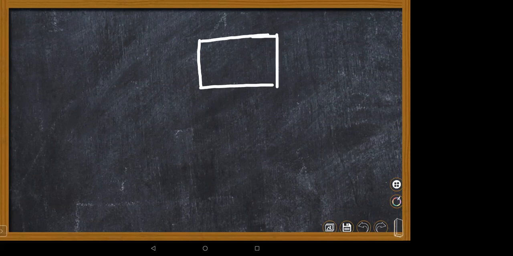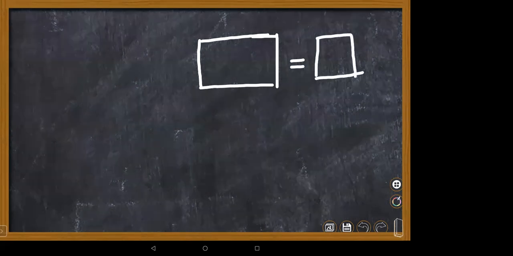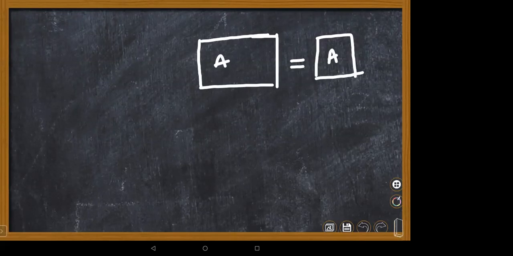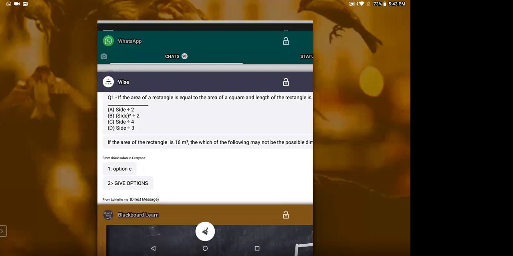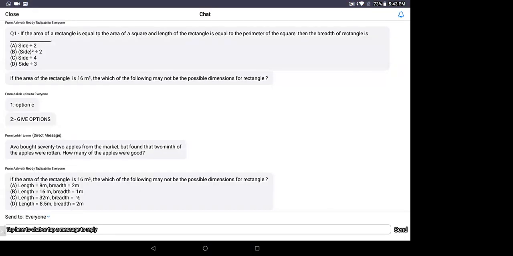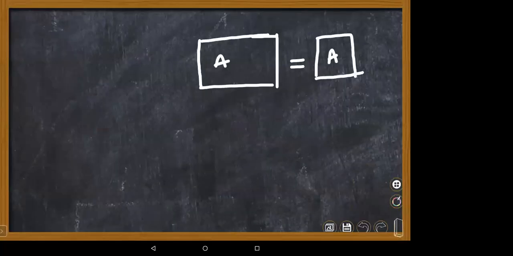What is the first condition? Area of rectangle equal to area of square, so areas are equal. And what is the other condition given? Length of rectangle is equal to perimeter of square.